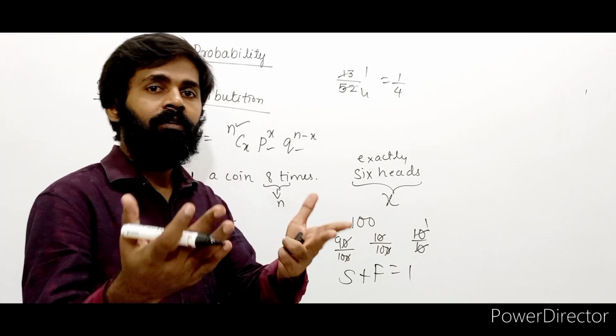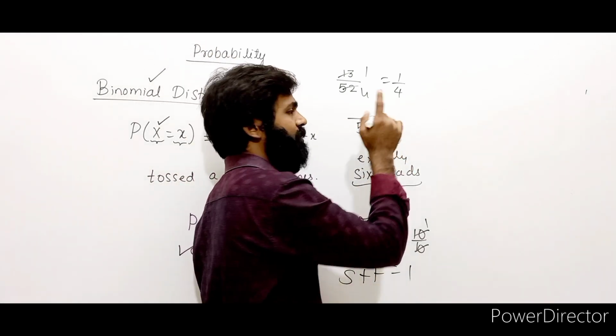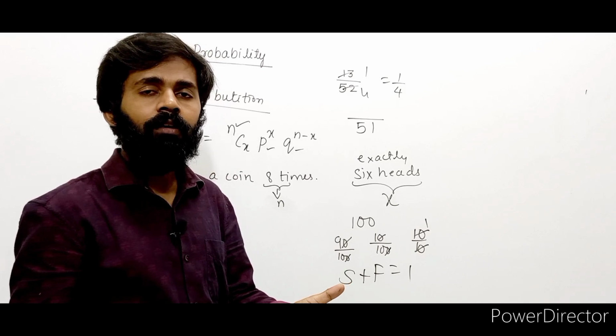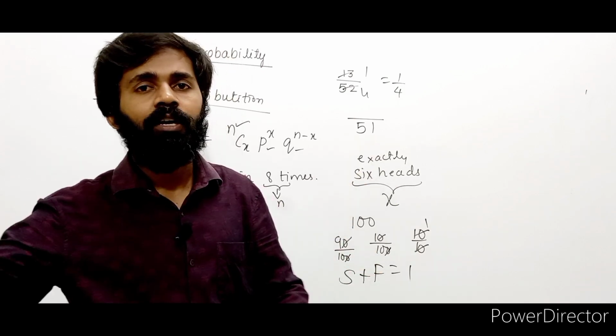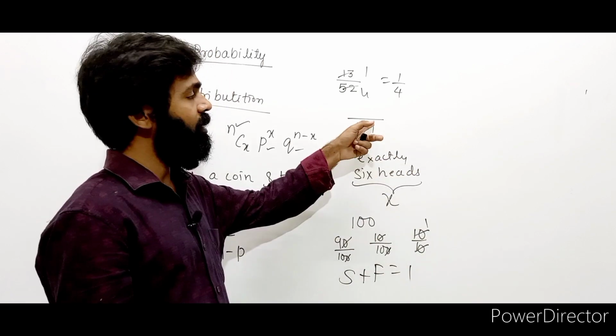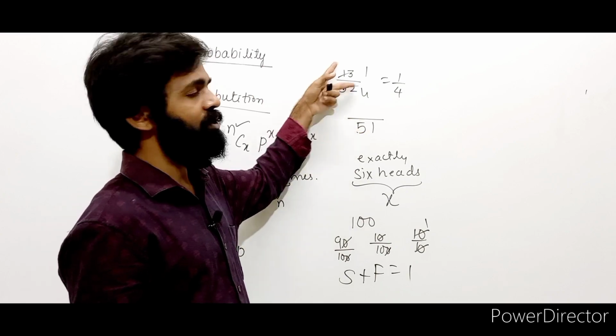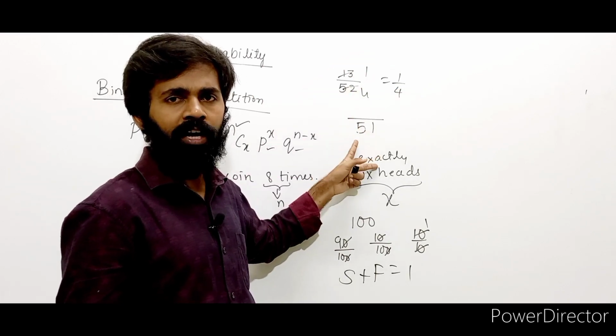Now if I ask you what's the probability of getting a diamond, the denominator obviously is not 52. Now it has become 51. Why has it become 51? Because I have kept one card outside. Now if I ask you the probability of getting a diamond, will it not change? The value will change. The probability of success, earlier it was 1 by 4, is not 1 by 4 anymore.